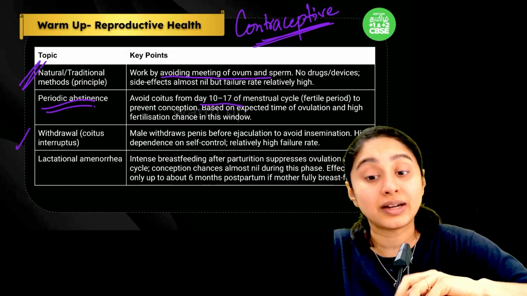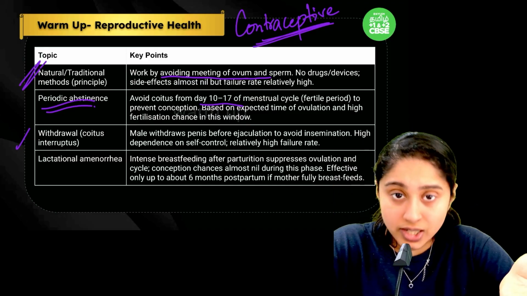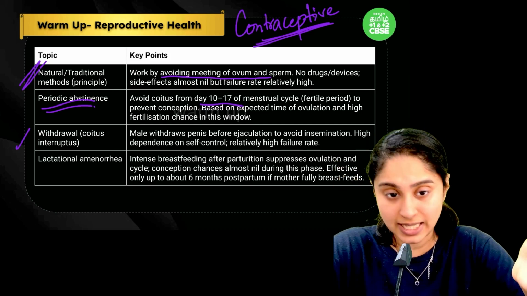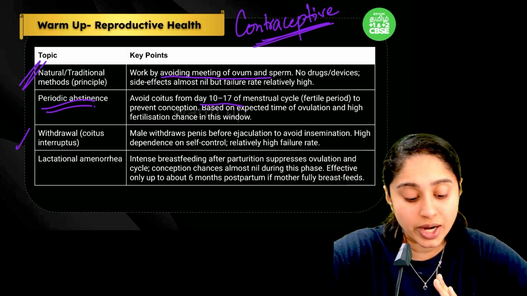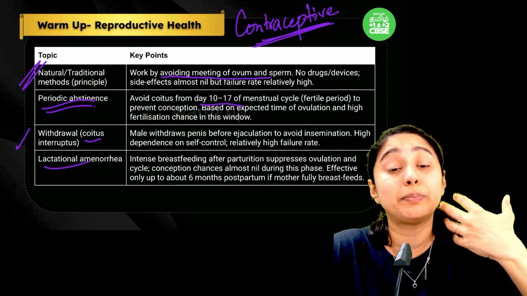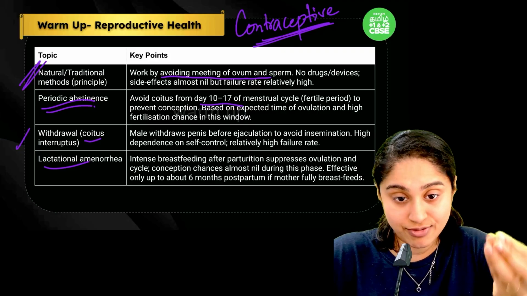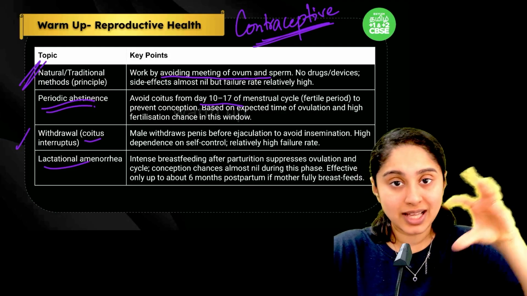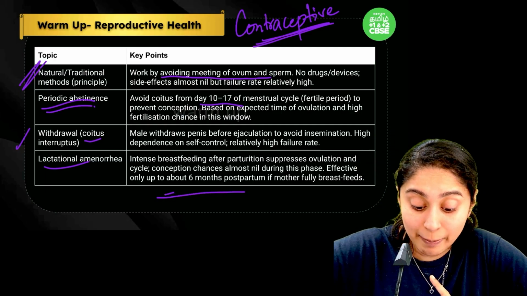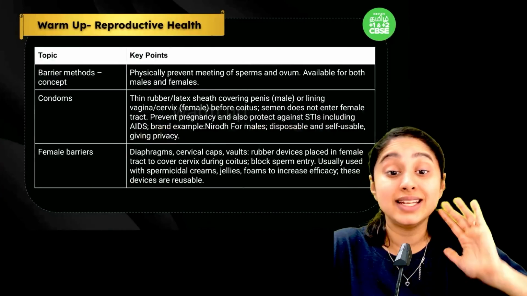Withdrawal is when the male partner withdraws the penis just before ejaculation. So if the sperms are not deposited in the vagina, then there will be no sperms entering the female tract, and as a result there will be no pregnancy. So that is withdrawal, also called coitus interruptus. Then we have lactational amenorrhea, which is basically during the period of breastfeeding, the mother may not be ovulating because of the hormonal differences. So during this time there is no ovulation, so there will be no chance of pregnancy also. But this is only applicable up to 6 months postpartum. These three methods are the natural methods.